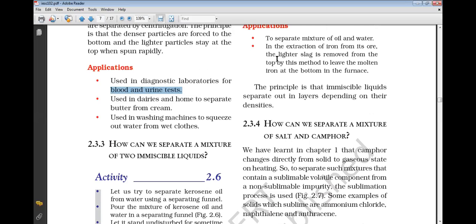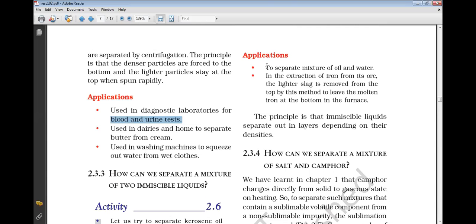Okay, fine. This technique is used for applications like separating a mixture of oil and water, and extraction of iron from its ore. This is what ore means: a metal containing ore, like iron ore. Iron ore means it is a mineral, or you can say a metal containing mineral or stone is said to be an ore.